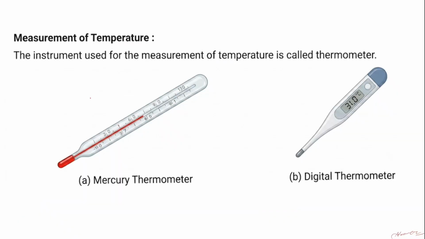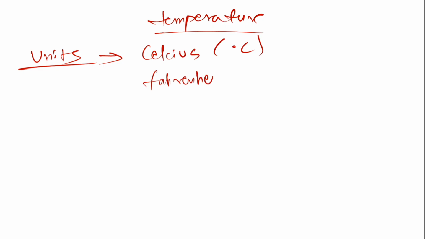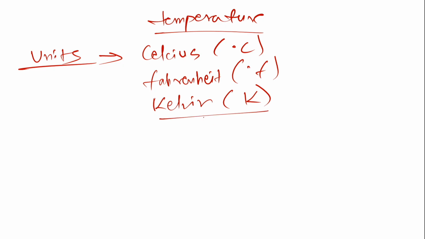If we talk about the units of temperature, generally it is measured in three main units. The first one is Celsius, written as degree C. Next is Fahrenheit, which is degree F, and the last one is Kelvin, which is denoted by K. Kelvin is the SI unit of temperature. One important thing: heat, as I say, is the flow of energy.